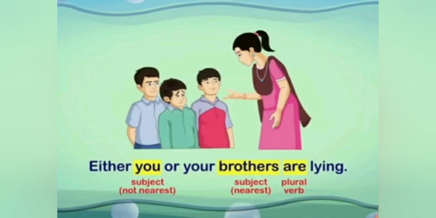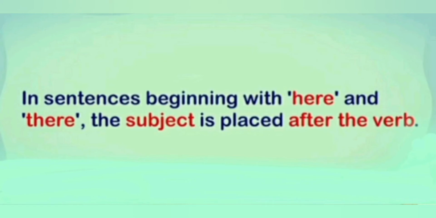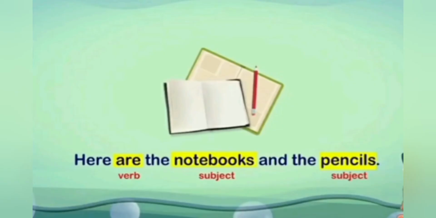Next rule, in sentences beginning with here and there, the subject is placed after the verb. It means when we have a sentence that starts with here or there, in that situation, subject is placed after the verb. Is it clear? Look at the example. Here are the notebooks and the pencils. Here we have subjects after the verb, notebooks and pencils. Here we have plural subjects. So we use here plural verb, that is are.